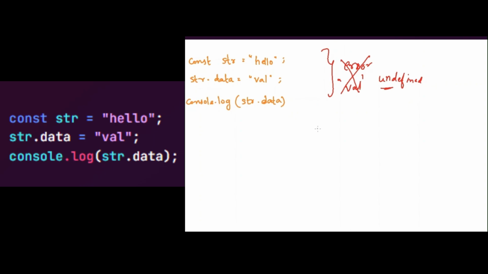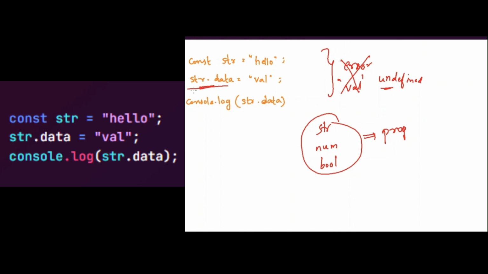So what are the primitive data types in JavaScript? That is either string or number or boolean, right? So these primitive data types do not hold any properties. So it should throw an error, but why is it not throwing an error?